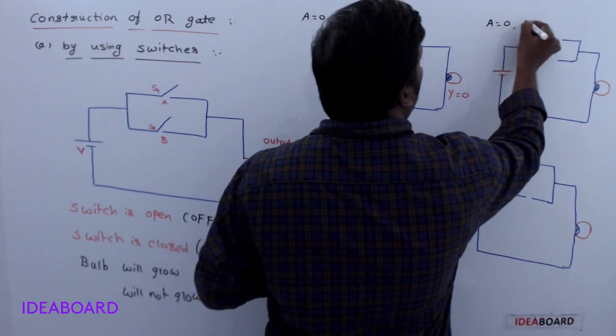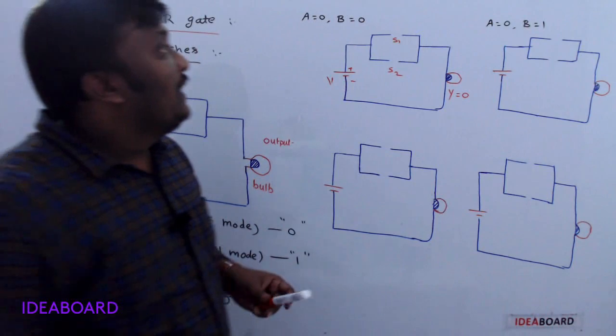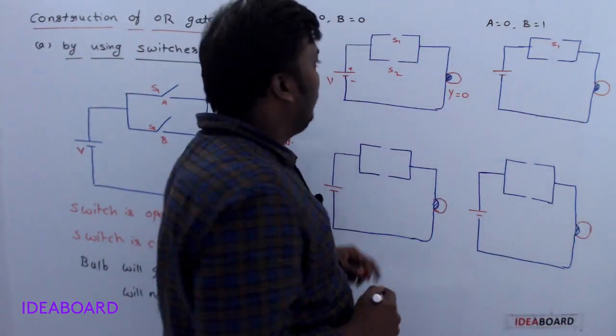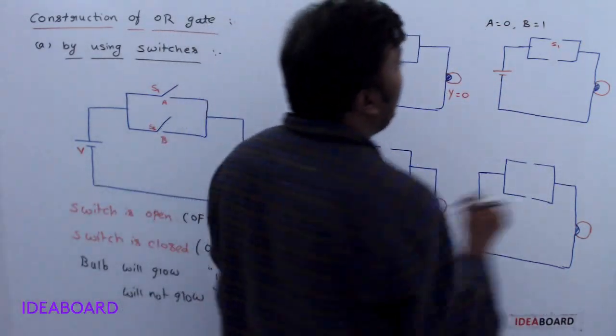What is the second possibility? A is 0, B is 1. Meaning A is 0, switch S1 is open, but switch S2 is closed now.